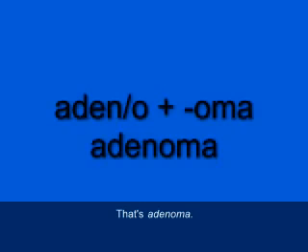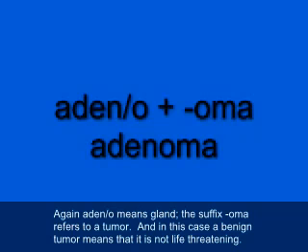What is the term for a benign tumor of glandular origin? That's adenoma. A-D-E-N-O-M-A. Again, adeno means gland. The suffix oma refers to a tumor. And in this case, the benign tumor means it is not life-threatening.